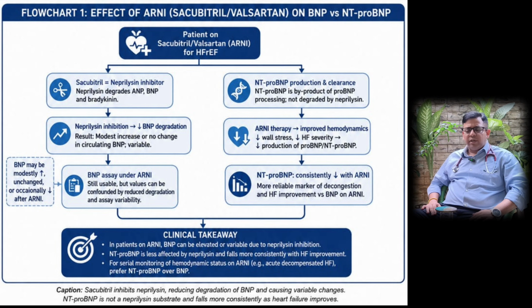So a patient in acute decompensated heart failure, chronic heart failure, if given ARNI, will give falsely high BNP values. So in this case, instead of BNP, we use NT-proBNP for interpreting the hemodynamic status. As we can see that there is resolution of heart failure, so with the resolution of heart failure, hemodynamic improvement, we get lower values of NT-proBNP, which shows that there is resolution of the heart failure gradually. So this is one of the pharmacological concepts.